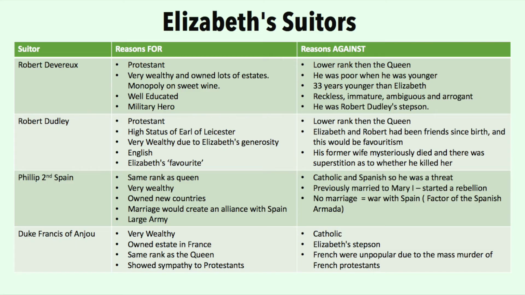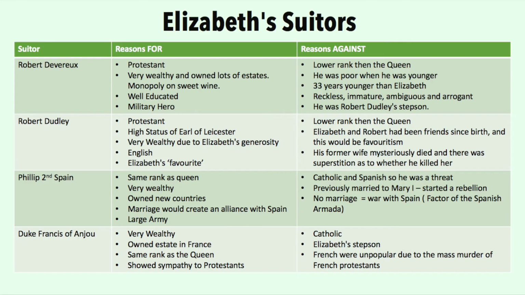Then there was also Philip II of Spain. Philip was the same rank as the Queen. He was very wealthy, he owned many countries, and his marriage would create an alliance with Spain. However, he was Catholic and Spanish, so he was a big threat. He was also previously married to Mary I, and this had started a rebellion. If Elizabeth didn't marry Philip, then it would mean a war would occur with Spain. This was later a factor for the Spanish Armada.